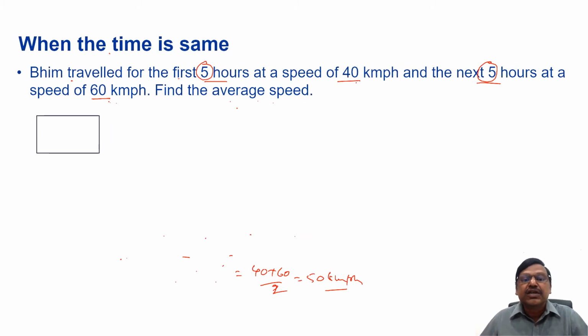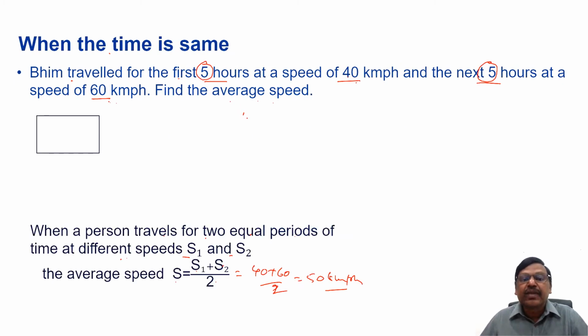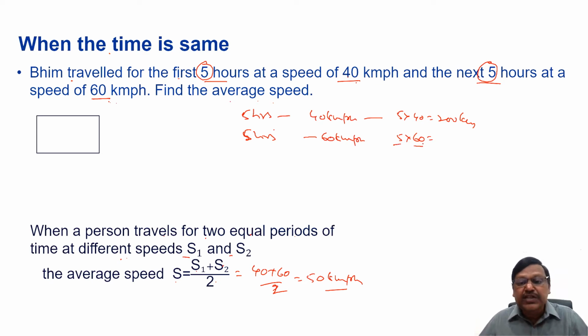If I apply this, see, for the first 5 hours, the speed is 40 kilometers per hour, means the distance is 5 into 40, speed into time, 5 40s are 200 kilometers. Next 5 hours, speed is 60 kilometers per hour, the time is 5 hours, the distance is 5 60s are 300 kilometers.